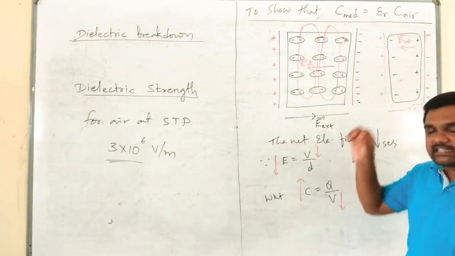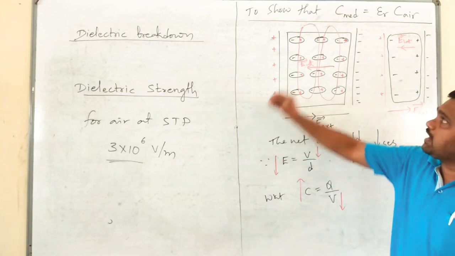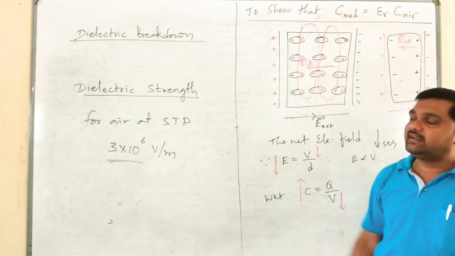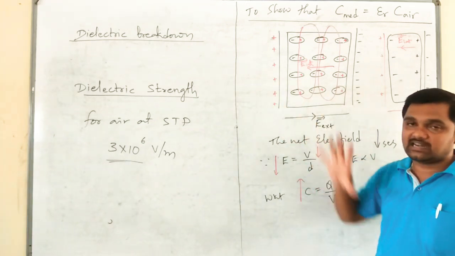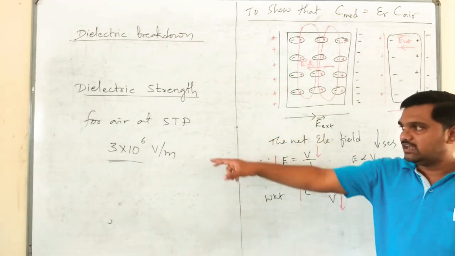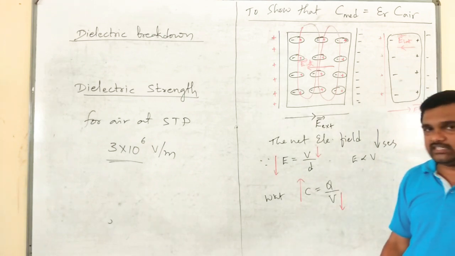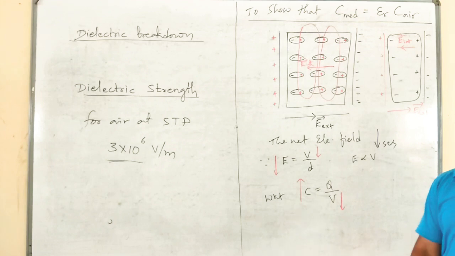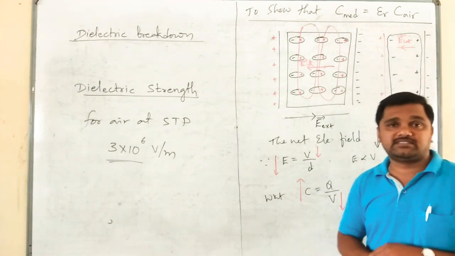It says that it is the maximum value of electric field strength which can be applied to a dielectric substance without causing dielectric breakdown. For air at standard temperature and pressure, it is given by 3 into 10 power 6 volt per meter, otherwise Newton per coulomb. Okay, so that's it from chapter number 2, electric potential and capacitance.